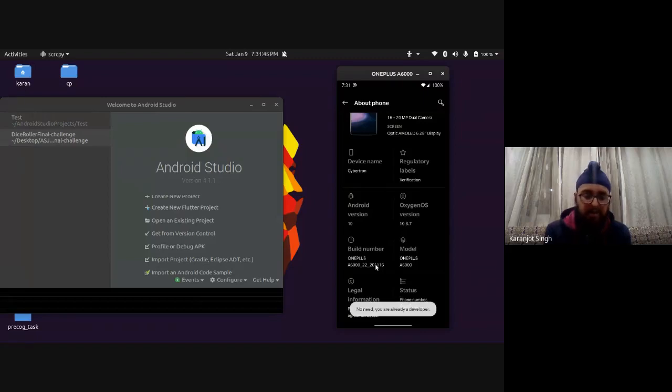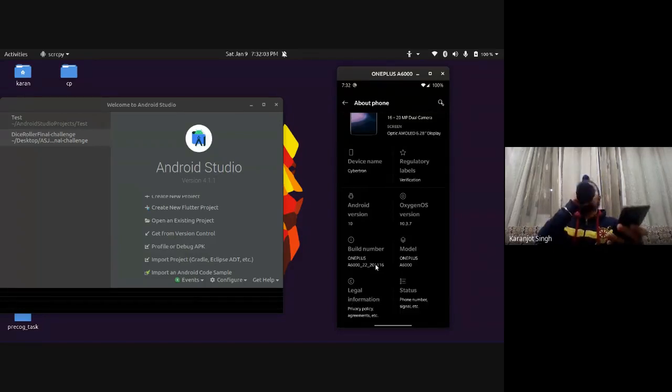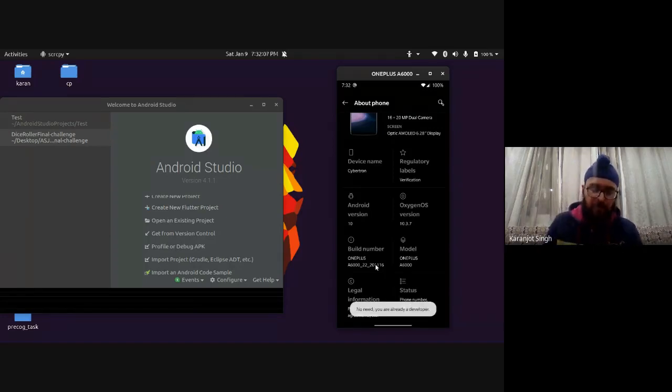This is called a toast. In Android development, this thing is called a toast. So you'll get a toast saying no need, you're already a developer. You'll get a toast saying developer options enabled, or you're 1 step away, you're 2 steps away. Once you do that, it will enable developer options.